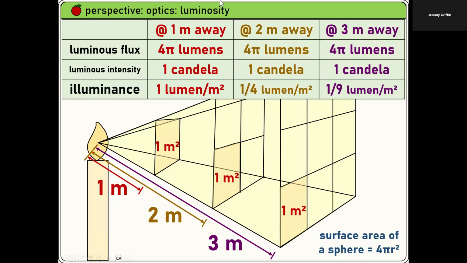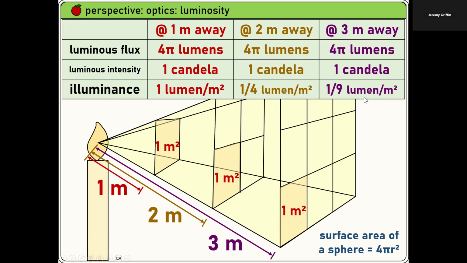So if you have 4 pi lumens of luminous flux, and you just rope off 1 steradian, you would get 1 candela of intensity. This is assuming it's in all directions. But what if you back further away? I'm 1 meter away, now I'm going to go 2 meters away, now 3 meters away. Notice that the flux and the intensity, none of that changes. What does change is the illuminance.